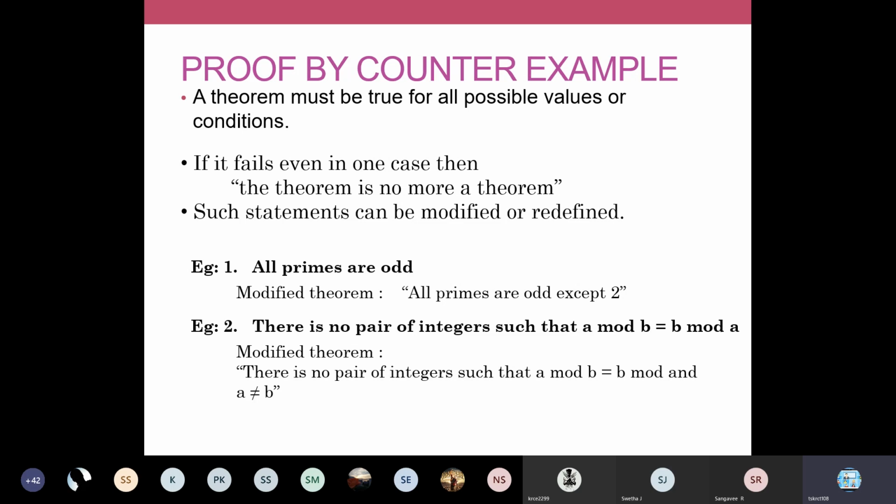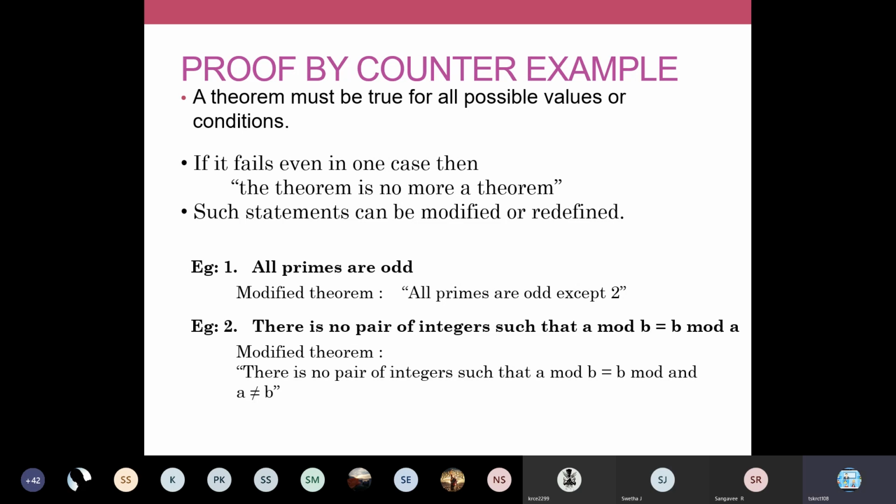Okay, so here you consider the statement all primes are odd. The given statement is a theorem, so it must be true for all possible conditions, but for one condition this theorem is not holding good. 2 is a prime number, but it is an even number, not odd. So the entire theorem goes false. You cannot say that this statement is a theorem. So I have to modify this theorem. Now we have proved that this statement is not true.